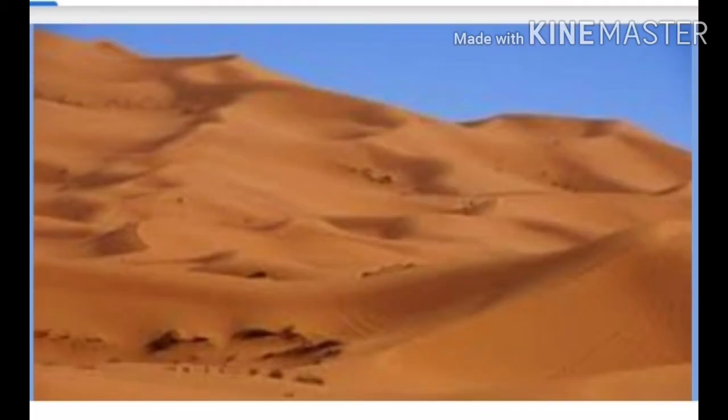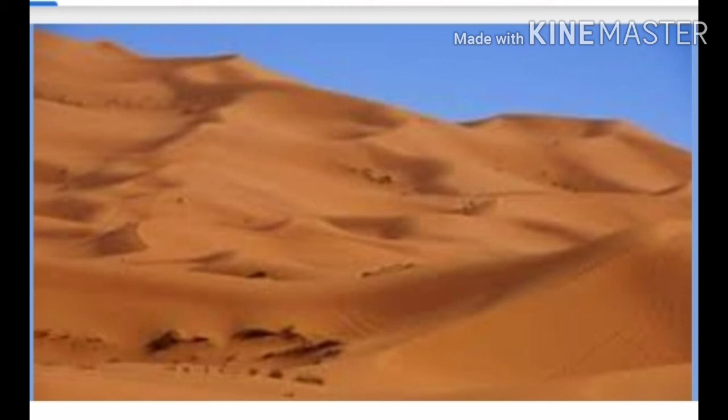Let's have information about the hot desert region. This region is located between 20° and 30° north and south parallels. Tremendous heat during the day, very cold nights and very low rainfall are the main climatic features of this region. Thorny bushes with hardly any leaves are mainly found in this region because of the scarcity of water.